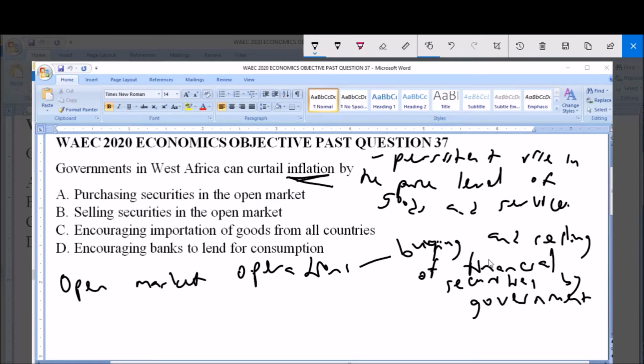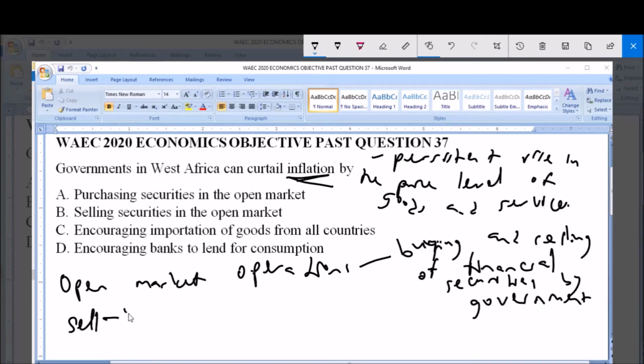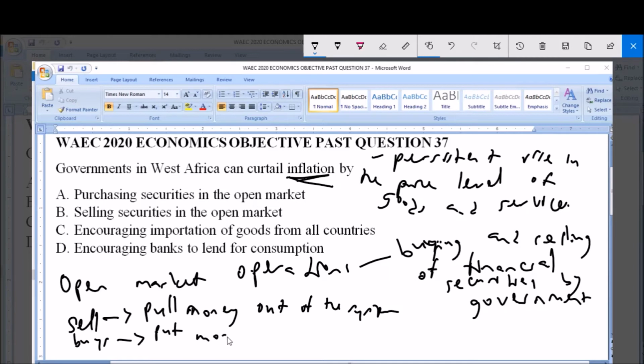Now, whether government chooses to buy or sell depends on the situation of the economy. The government sells their securities in order to pull money out of the system, and the government buys securities in order to put money into the system for circulation.